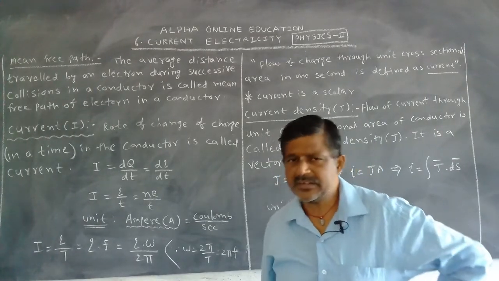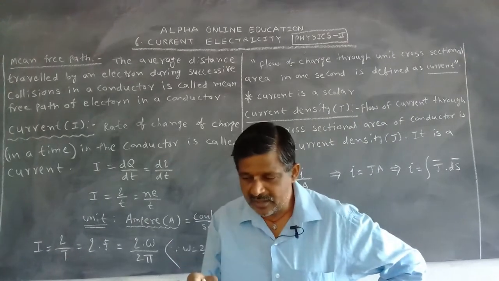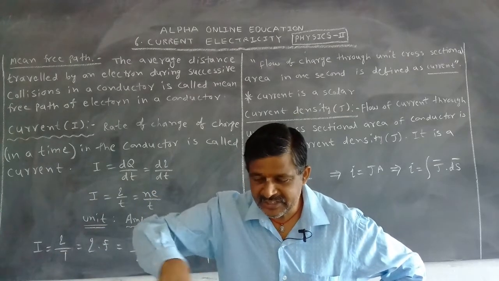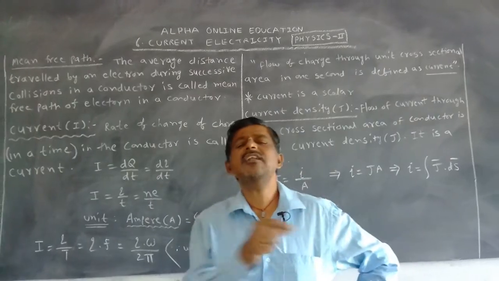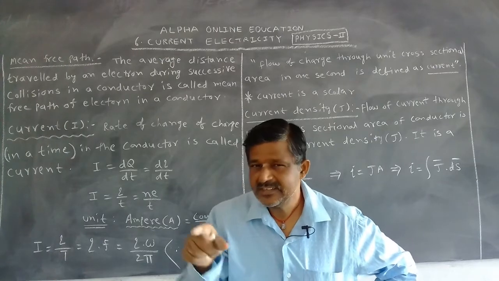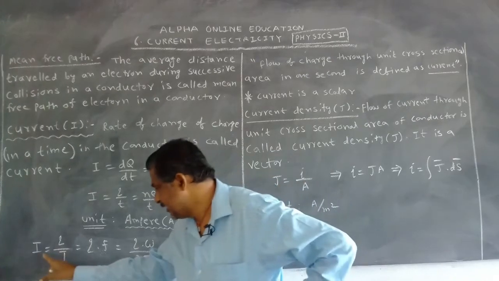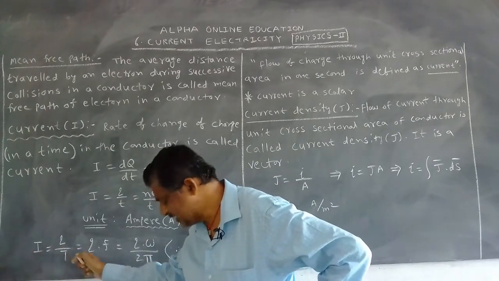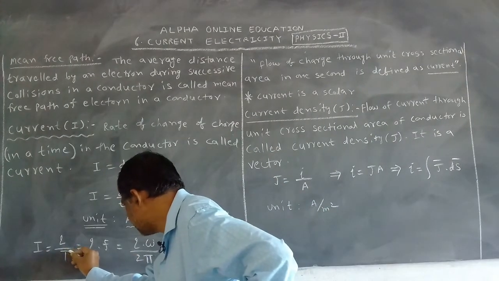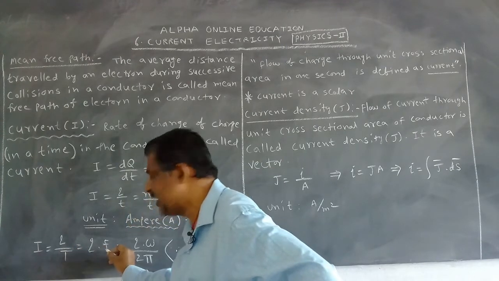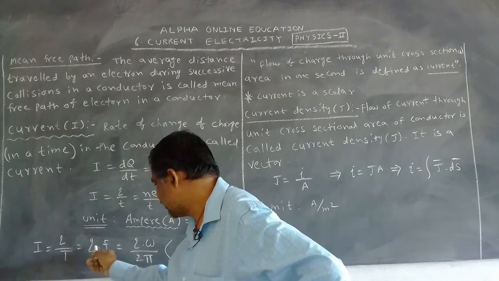Current unit is ampere, otherwise coulomb per second. If an electron takes one revolution, it is also called current. Where can we use this? Especially when electrons revolve around the nucleus. So we can write I is equal to Q by capital T. What is the capital T? Time period. The reciprocal of time period is frequency. That's why I is equal to Q by T or Q into f.